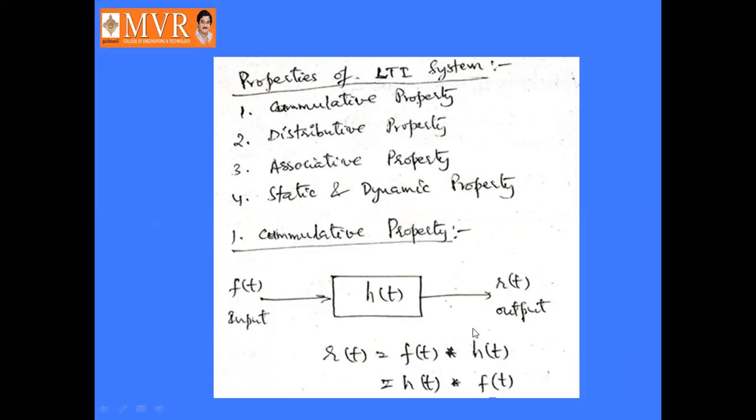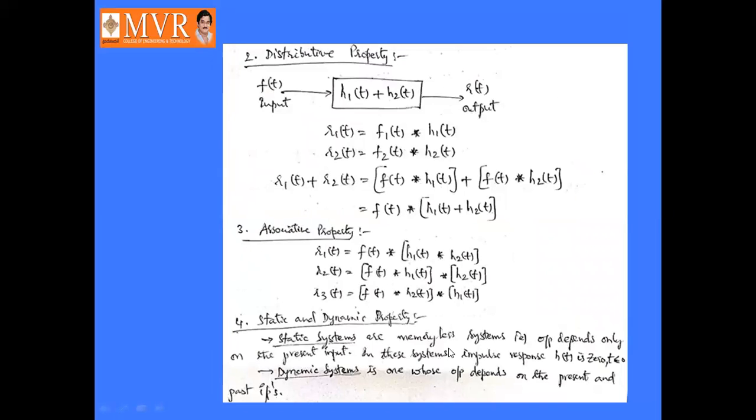See here, the output or response r of t is defined as the input signal f of t convolved with the impulse response h of t, or we can define it in another way as the impulse response h of t convolved with the input signal f of t. Here the star symbol indicates convolution. Next, distributive property.